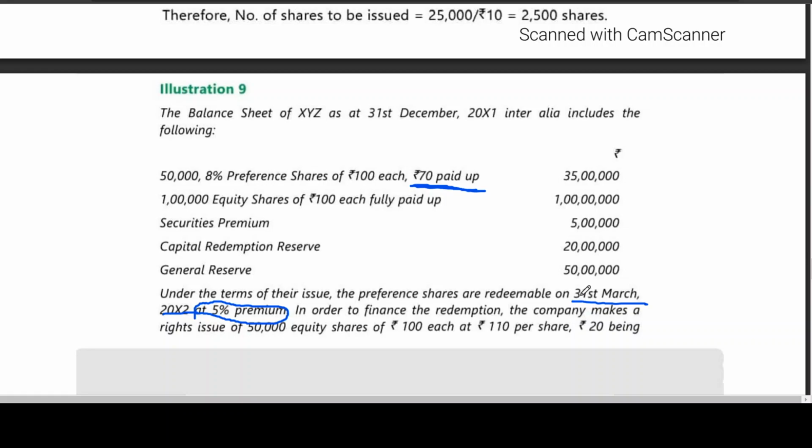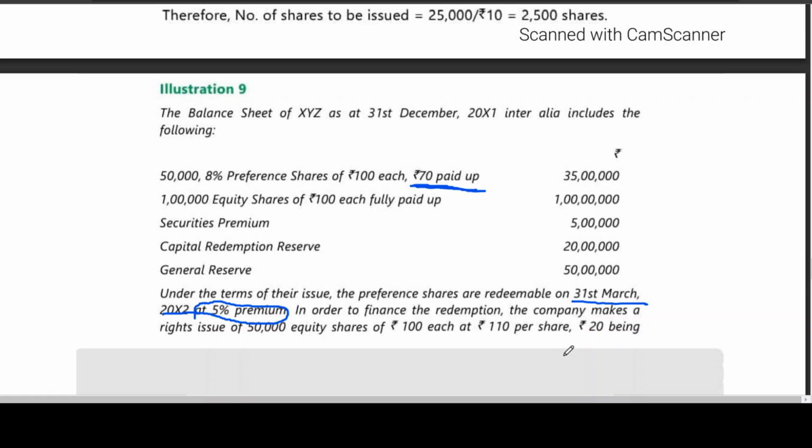Normally premium is included in allotment. Then you write the entry equity share allotment account debit to equity share capital and security premium. Then you write the entry bank account debit to equity share allotment. No need to write any entry for making the final call.